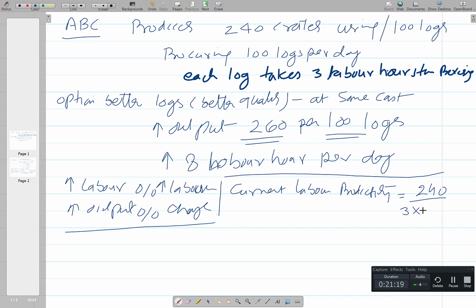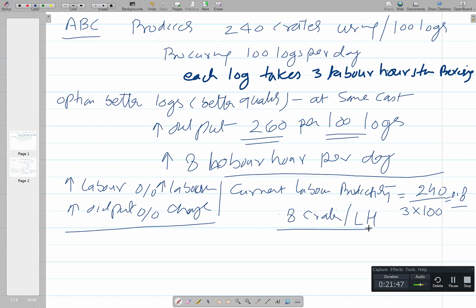Each log takes 3 labor hours, so for processing 100 logs it will require 300 hours, 3 into 100. This will give us the labor productivity of 0.8, that means 0.8 crates per labor hour.